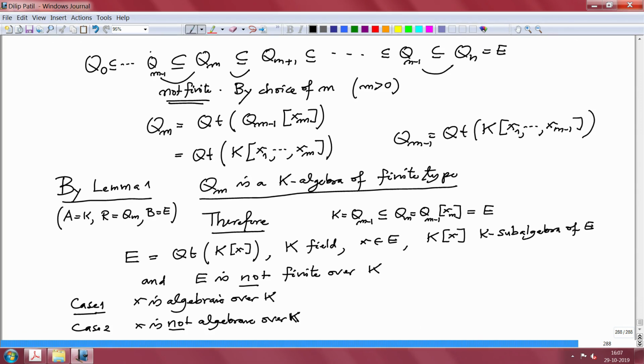Because if it is algebraic, then this is a finite dimensional K vector space. But that is not the case.